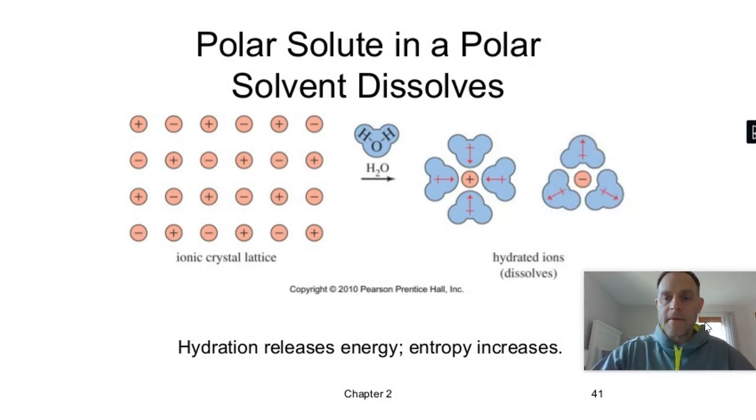So here it is, polar solute in a polar solvent. Notice that the pink dots are the crystal, the blue blobs are water, the water surrounds the pink dots, pulls it apart. Okay, that's solvation. That's polar and polar. These are ionic, meaning they have a charge. They have positives, they have negatives. Water is a polar substance. It has a positive side and a negative side. The positive side grabs the negative. The negative grabs the positive. Opposites attract, right?